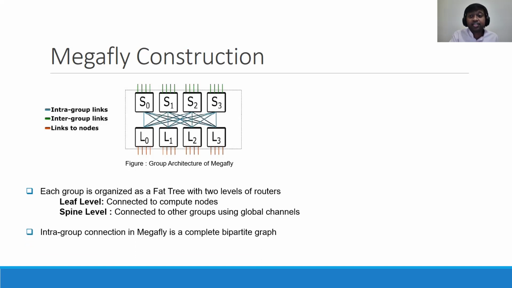The intra-group connection in Megafly is a complete bipartite graph. That means each leaf level router is connected to all the spine level routers, and each spine level router is connected to all the leaf level routers. But there is no direct connection between any two leaf level or any two spine level routers.